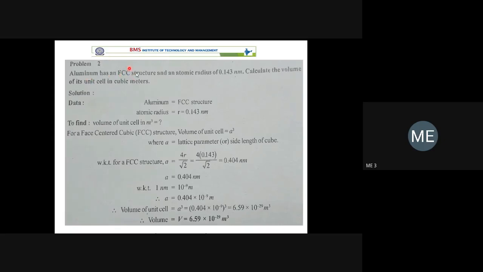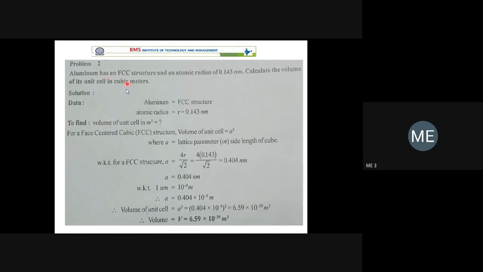In such cases, you have to remember aluminum has FCC structure. And the atomic radius is given, 0.143 nanometer. Calculate the volume of its unit cell in cubic meter.